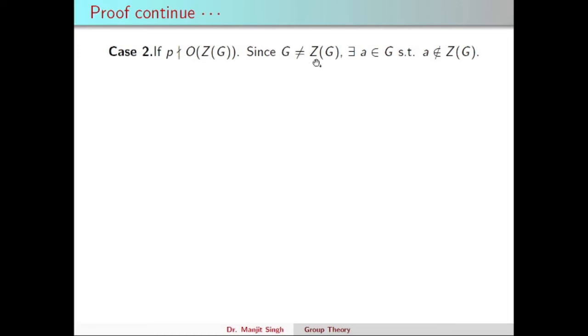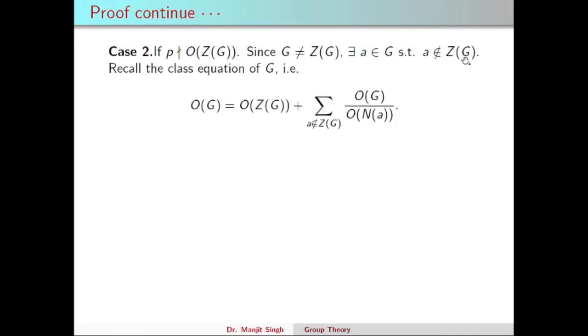Since G is non-abelian, it will be different from the center. So G has an element which is not in the center. We can take such an element a which is not in the center. Since a is not in the center, we can have many things here.